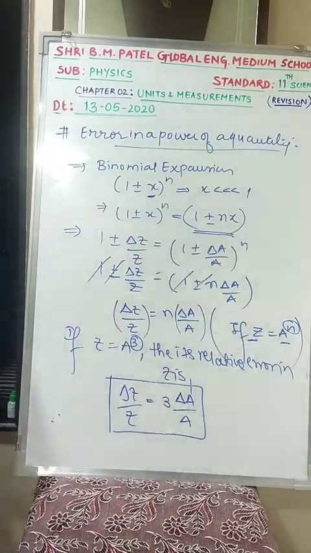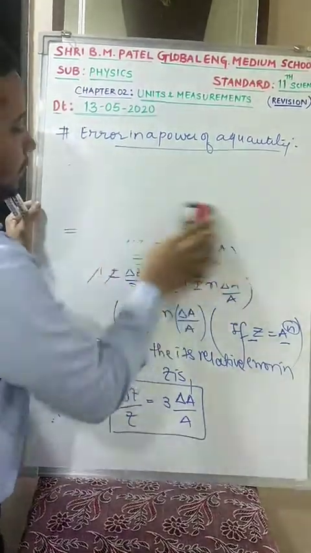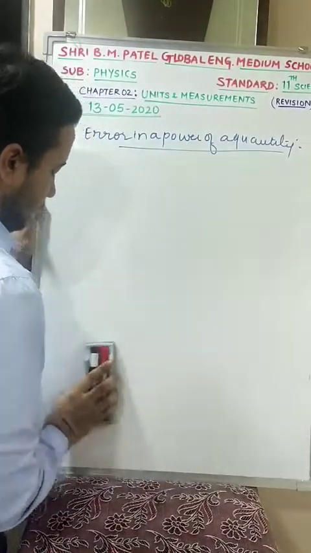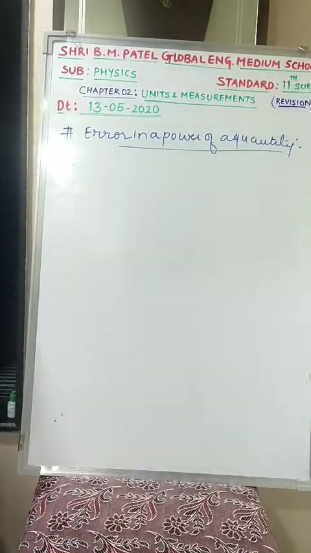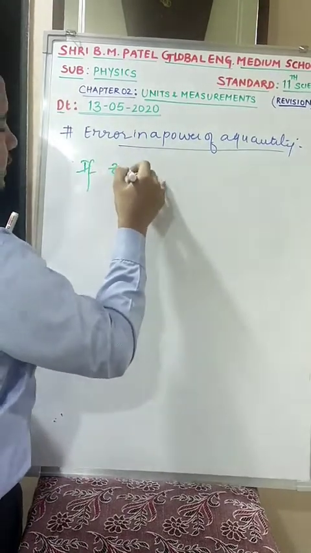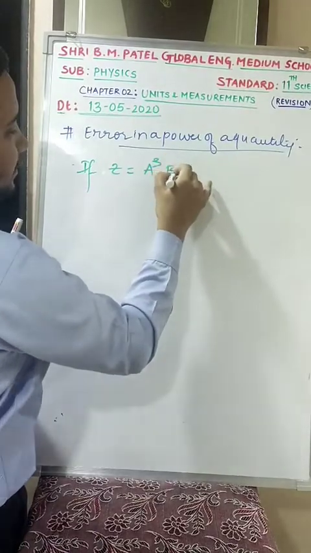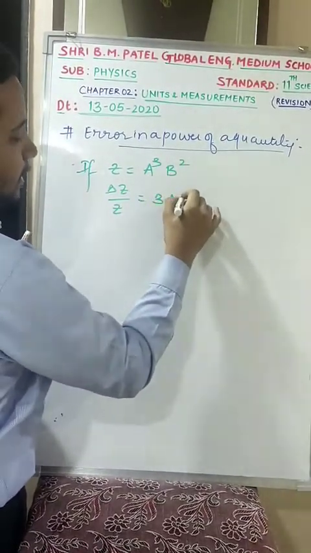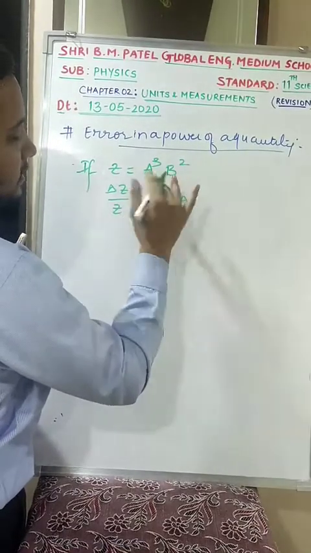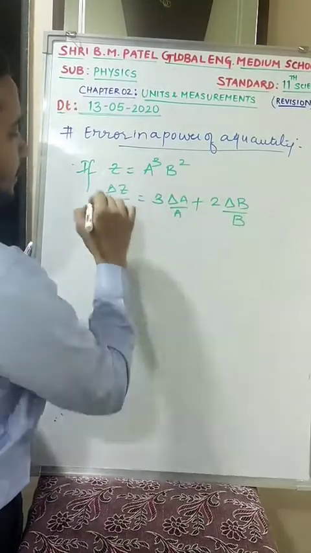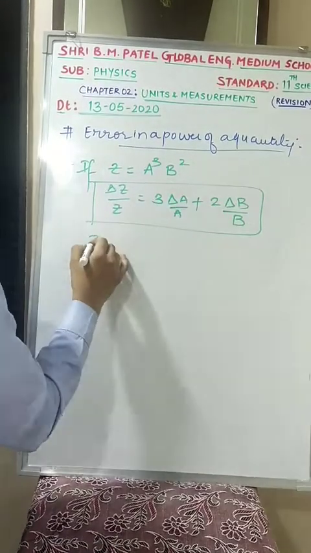If we take one more example for the same case, if z is equal to a cube b square, then delta z by z is equal to 3 times delta a by a, though it is multiplication or division, it will be addition, plus 2 outside, delta b by b. Is this clear?